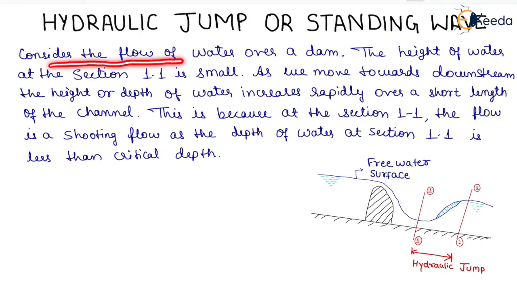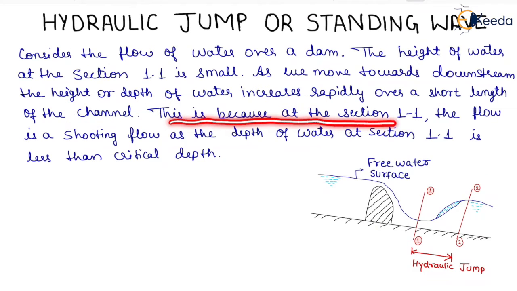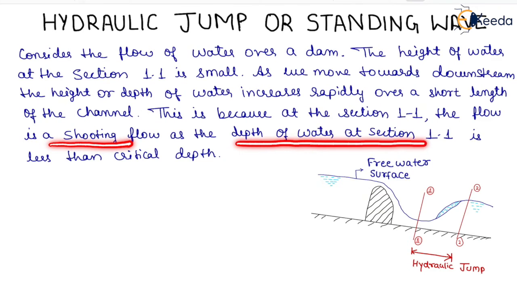Consider the flow of water over a dam which is shown here. The height of water at section 1-1 is small. As we move towards downstream, the height or depth of water increases rapidly over a short length of the channel. This is because at section 1-1 the flow is a shooting flow, as the depth of water at section 1-1 is less than the critical depth.